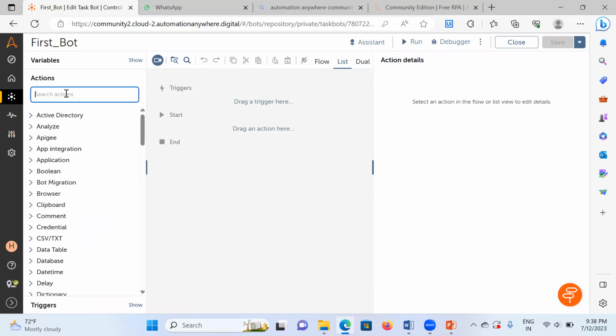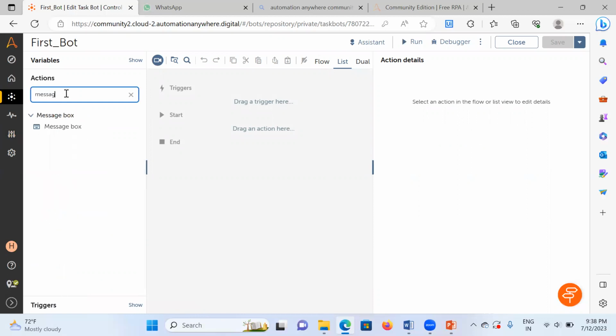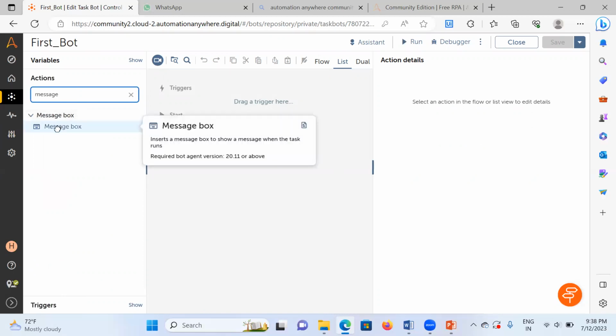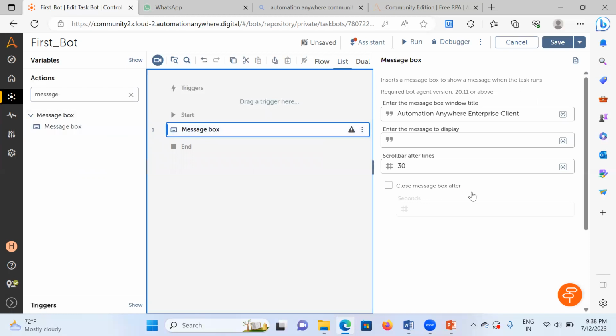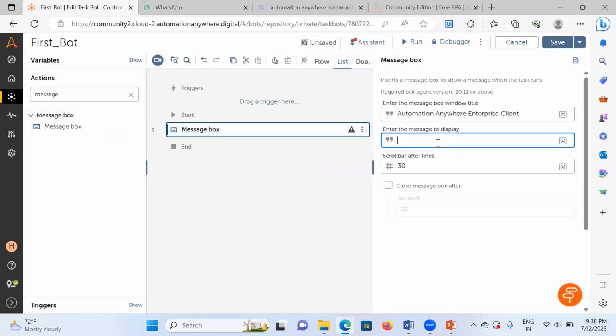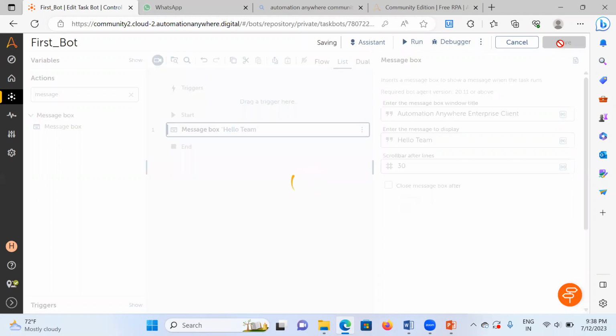So first we'll start with the message box. Here we go. Message box is like a virtual representation of data. Here I'm writing a string, whatever, hello. I'm just writing there, Hello team. Okay. So I'm just clicking on save.